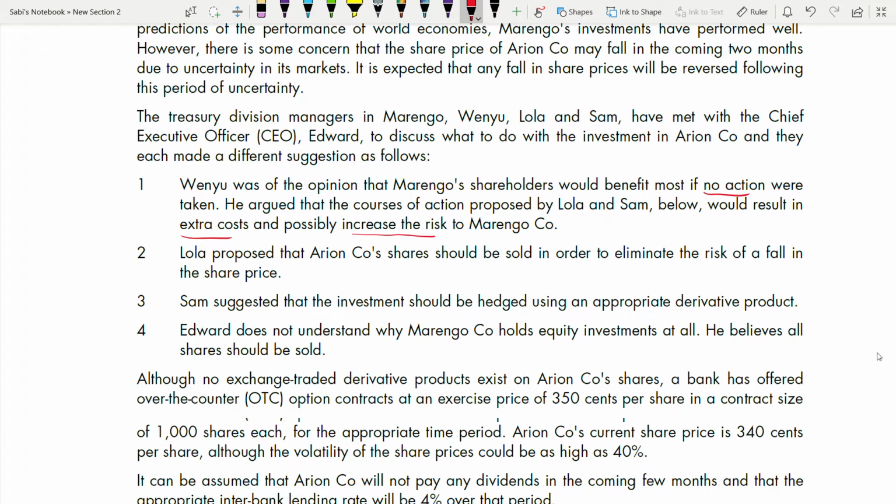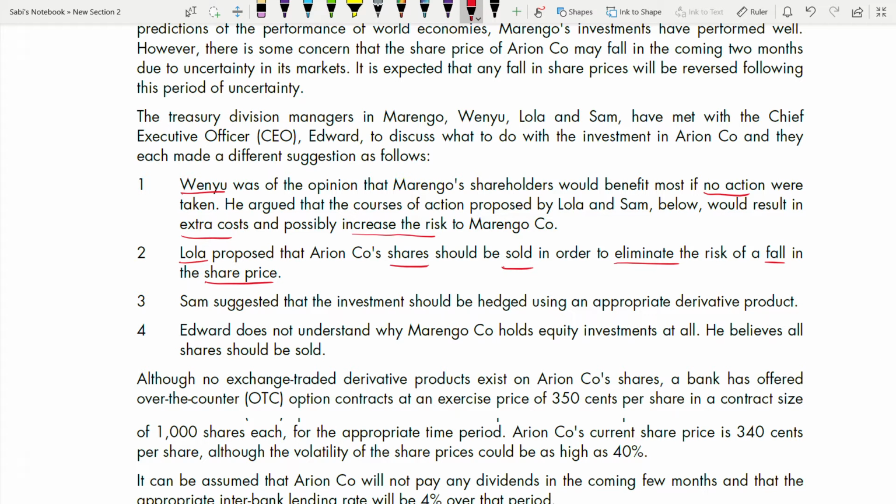That's what Venio is saying. Now let's go to the second one. Lola proposed that Arian company's shares should be sold in order to eliminate the risk of a fall in the share price. So the shares have to be sold. That's what Lola is saying. Why? To eliminate the risk of a fall in share price.